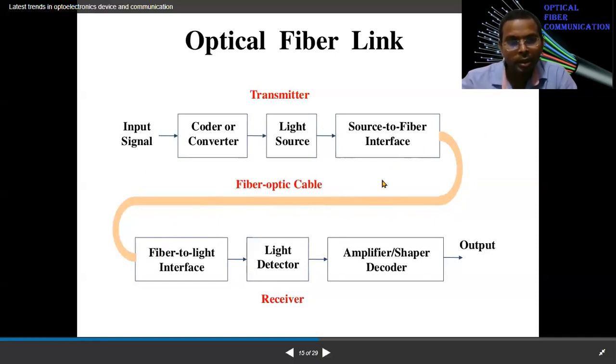So this whole part is the transmitter side, and on the receiver side it is collected by the light decoder. In the light decoder, light is converted back into an electrical signal, but it doesn't come directly. There must again be an interface to reduce the loss, so that all the light is collected by the decoder. There should be an interfacing mechanism which transfers all this light to the decoder, and the decoded electric signal is amplified, and the amplified signal comes out as an electronic signal.